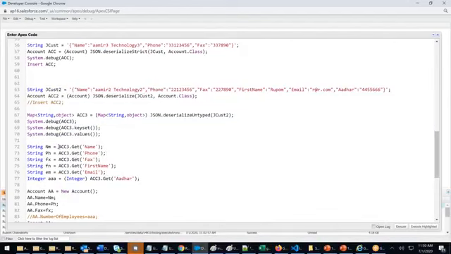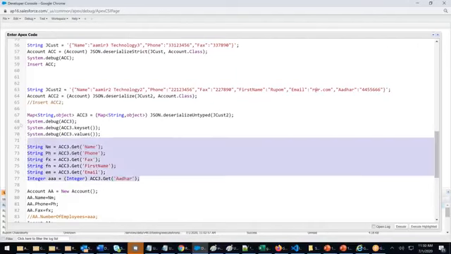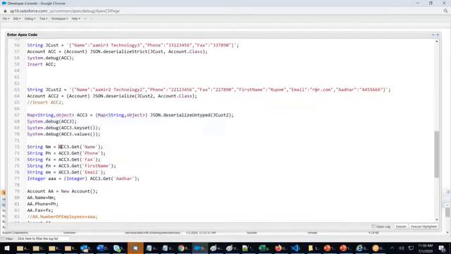It's coming here. See. Whenever I am saying, because in the map, it is a problem. Here I have to give string. Why? Because it's giving an error. You see that? Because what is string? String is key. Name is a string, phone is a string, fax is a string, first name is a string, email is a string, Aadhaar is a string.